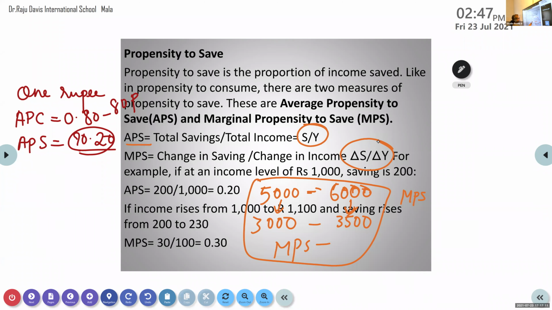Here what they have given is income and consumption. So how to find out the savings? Find the savings in the first position, and the savings in the second position. If you find the difference, you will get the delta S. Find the difference between the savings. Find the difference between the income.